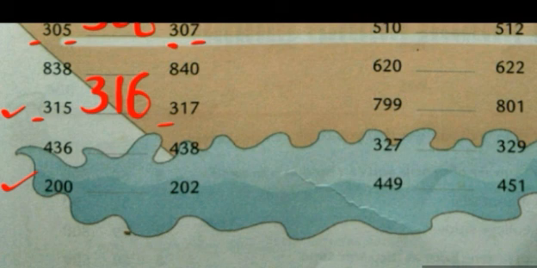200 and 202. You can simply write the number that comes after 200, or we'll find out what is the number that comes between. In the 100 place, both are having 2, so 2 will remain the same. Now here, in the tens and ones place, 0 is there and here 2. So you have to write the number that comes just between it. So the number that comes after 200 is 201.